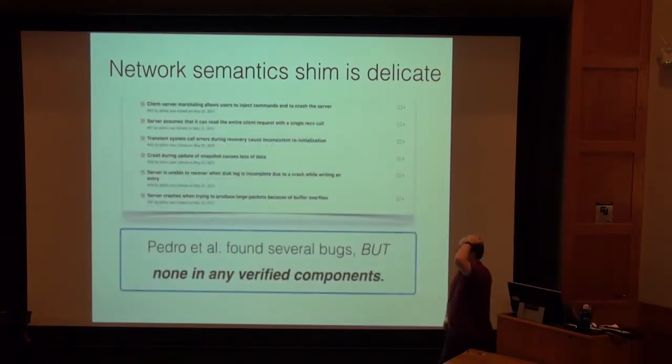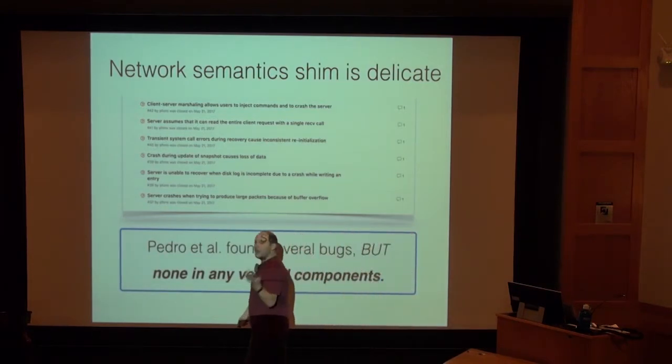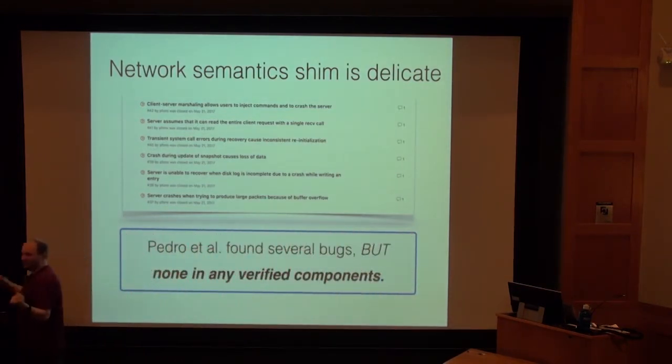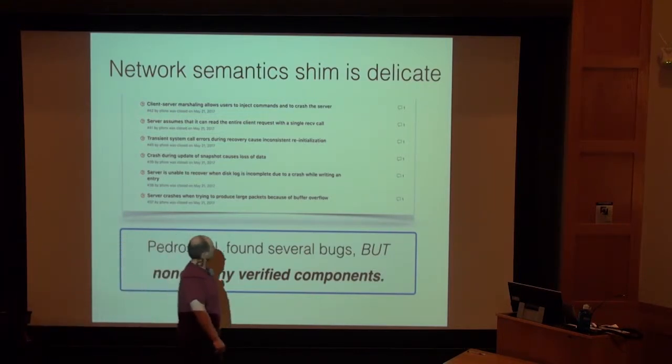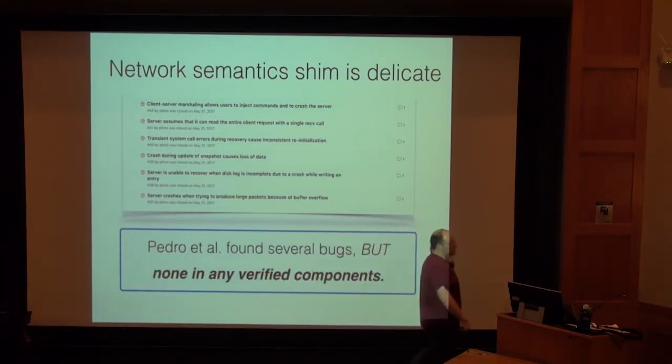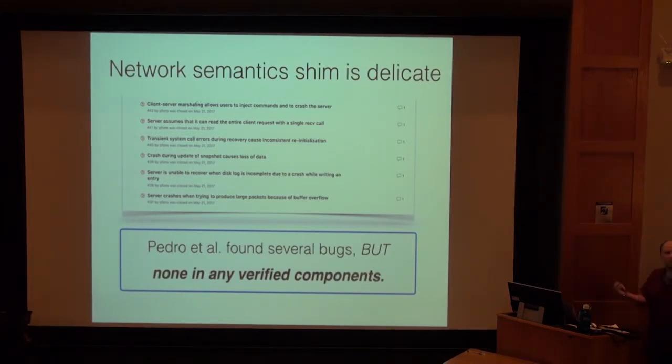So it turns out that they did find some bugs, but we were lucky, or we did our homework, we ate our vegetables, we were virtuous, and there weren't really any bugs in any verified components, right? So these issues that I think are in the Verdi Raft repo now, these are all about things like, we used OCaml's serialization library to actually send messages, right? So remember, we have these handlers, and they spit out things that have the message type, and then somehow that has to go on the network.